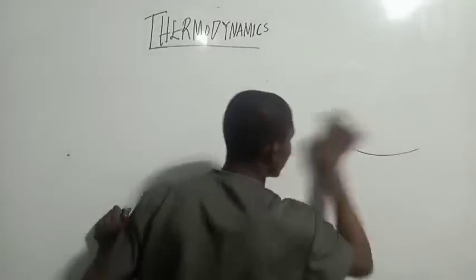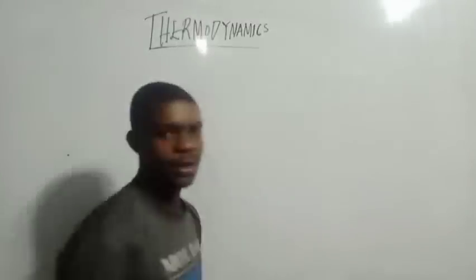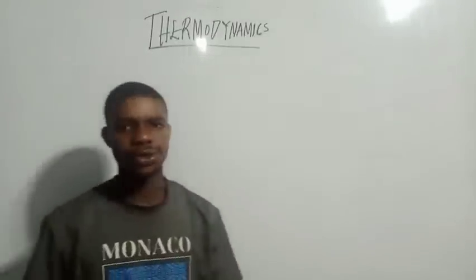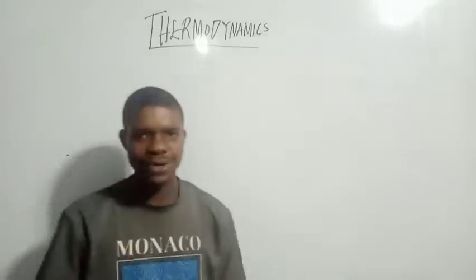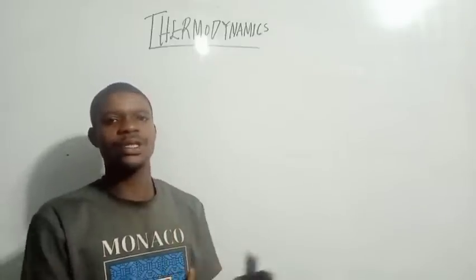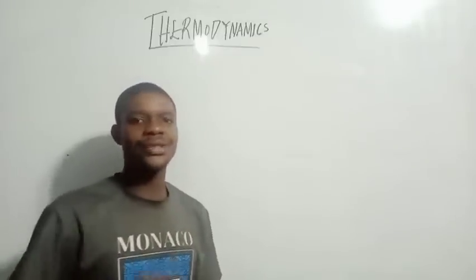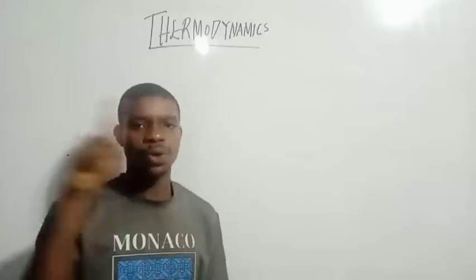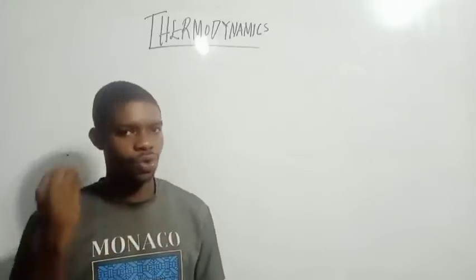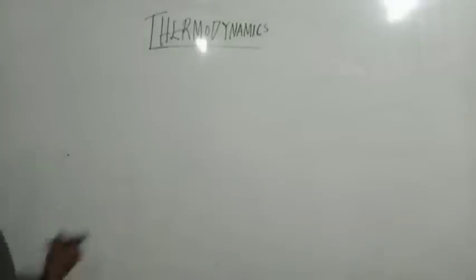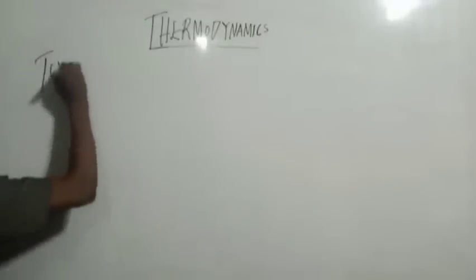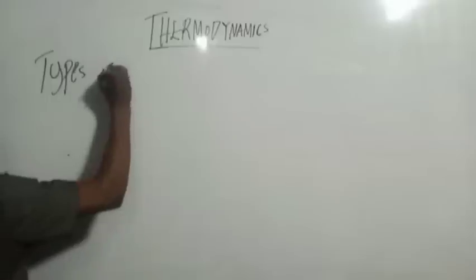What is type of system? Remember, I told you that system is the parts of the universe which is under thermodynamic study, right? Then the boundary is what separates the system from the surrounding. The surrounding is the rest of the universe, which we are not considering. So look at the types of system.